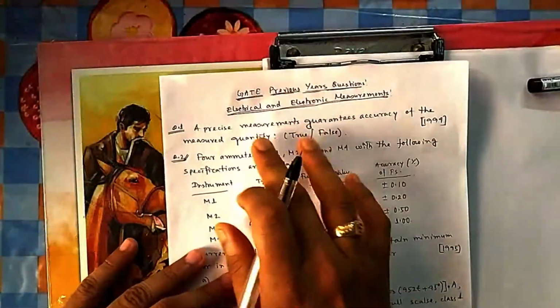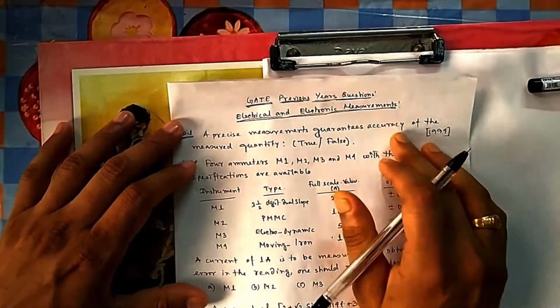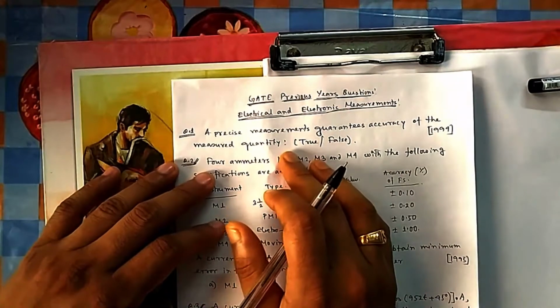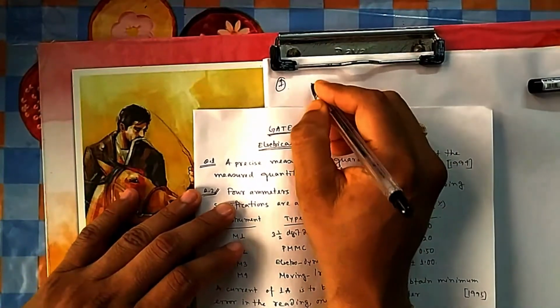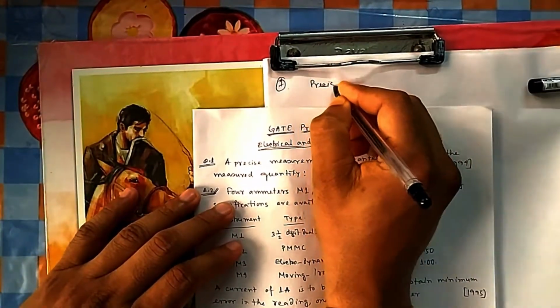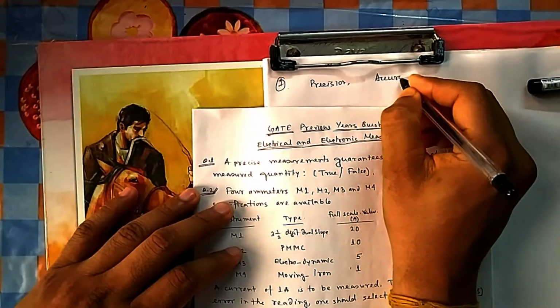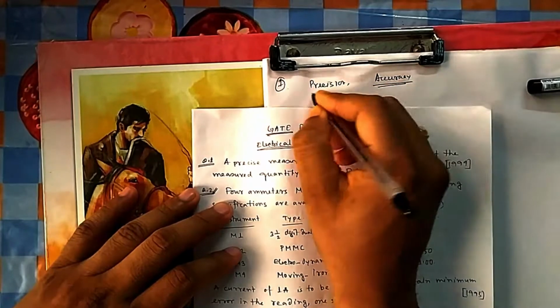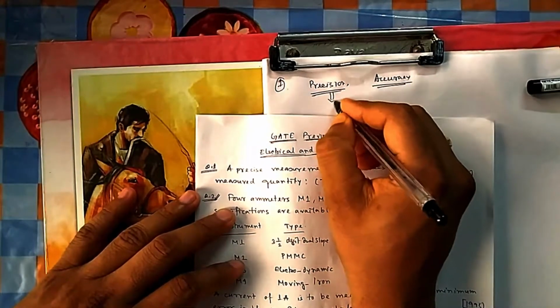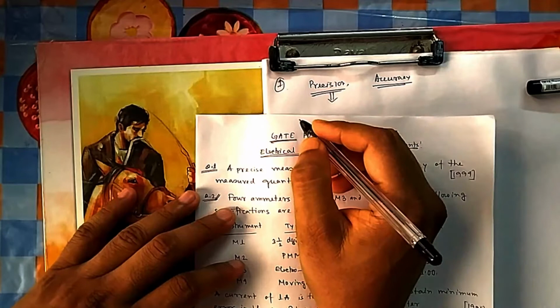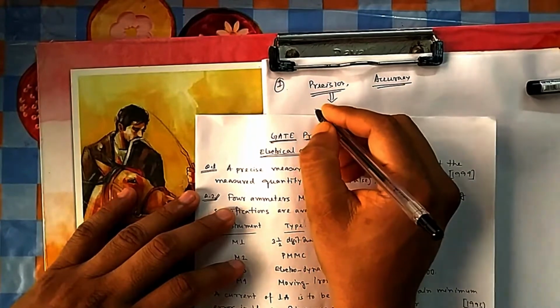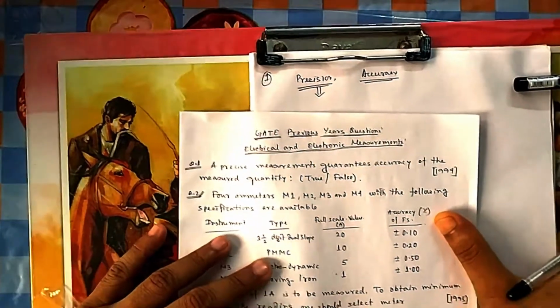Okay students, question number 1: a precise measurement guarantees accuracy of the measured quantity. So there are two things, one is precision, and one is accuracy. What is the difference? Are they the same? No, they are not the same, they are different. Precision means closeness of your measurements, that is your reproducibility, means every time you are measuring you are getting the same value.